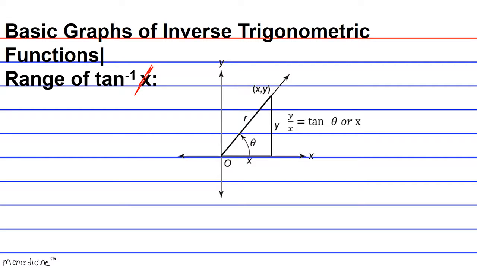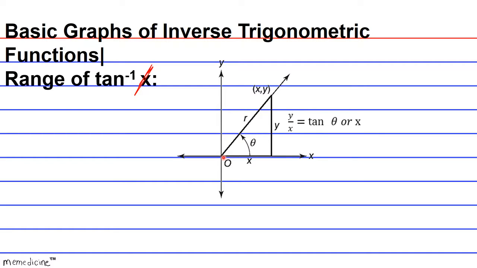All right. So here we have our x, y Cartesian coordinate plane, and inscribed in quadrant 1, we have an acute angle. Okay, so let's examine this acute angle. Okay, so the angle is in standard position.